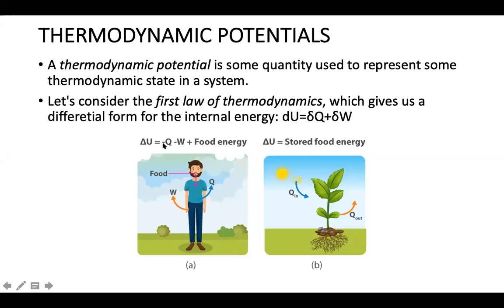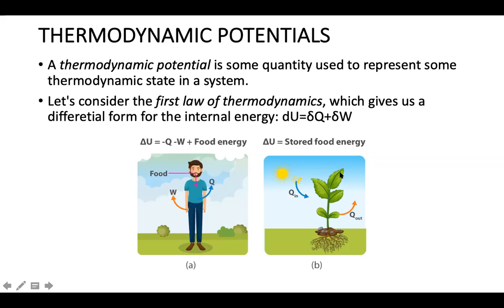So it is not absorbing heat, so it's not plus Q, and the work is not done on the body, but the body is doing the work. So Q is minus Q here and W is minus W here. And then there is some remaining energy, which is the food energy in terms of a human being. This is how our first law looks for a human being.